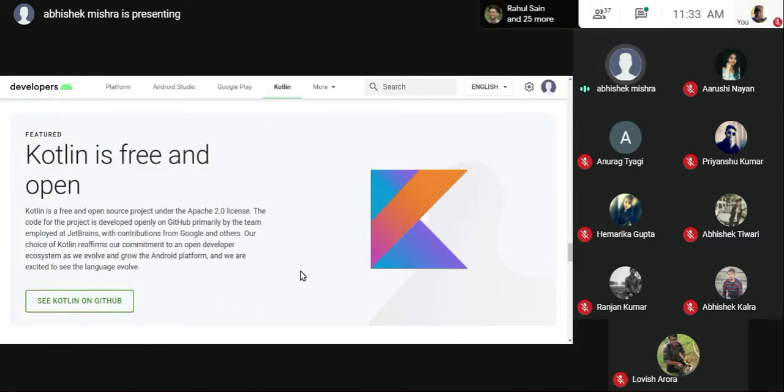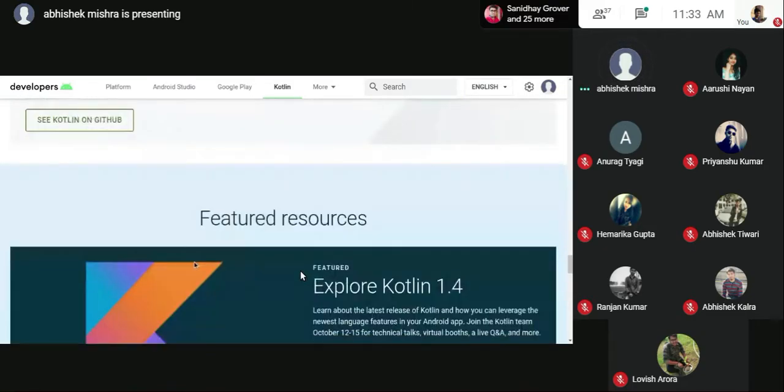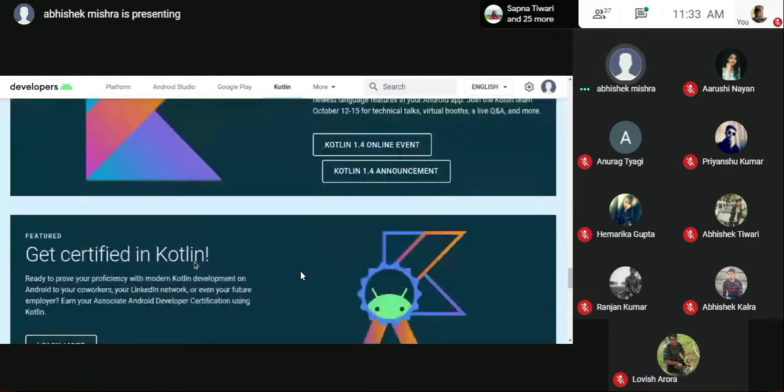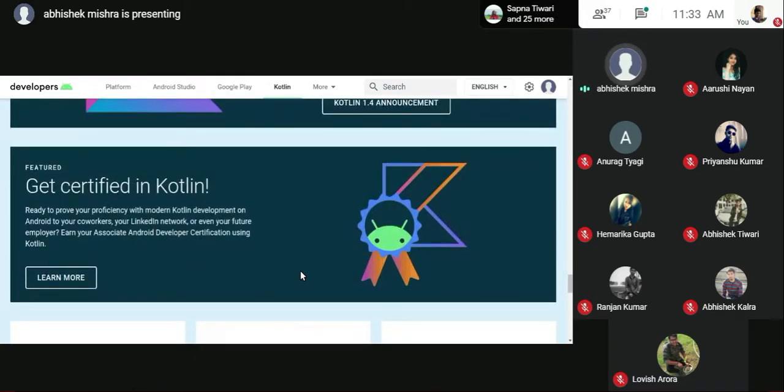And another good feature is that it is free and open for all. Now, what do I mean by open for all? It is open source and uses the Apache 2.0 license. You can check it on GitHub also. The code is wholly public. If you want to go in depth and change something, you can go there. And they have live events and certificates.